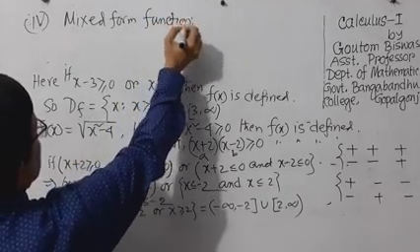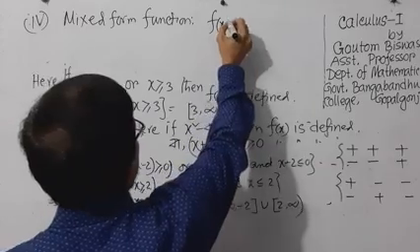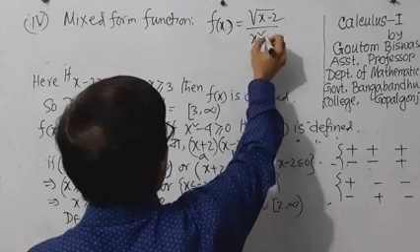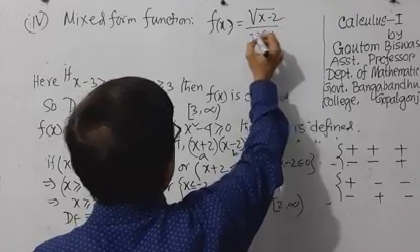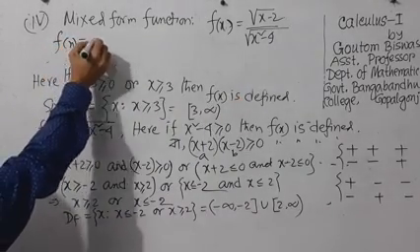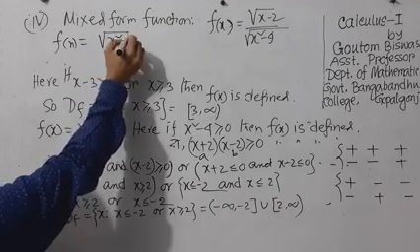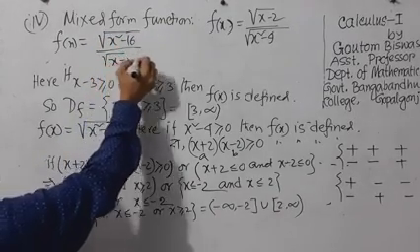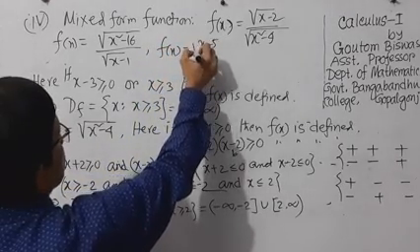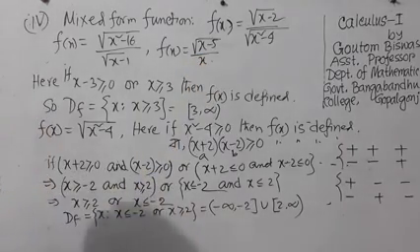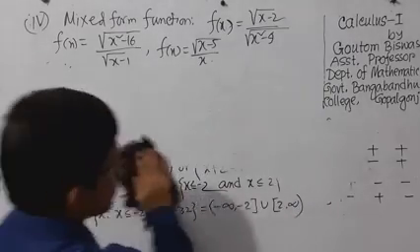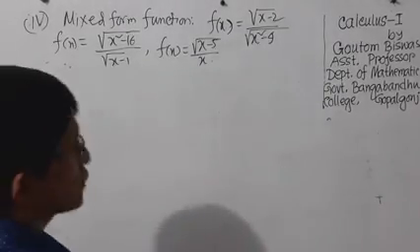Here f of x equals root x minus 2 over root x square minus 9, f of x equals root x square minus 16 over x minus 1, f of x equals x minus 5 over x, etc. In these types of functions we have to take the decision in this way.